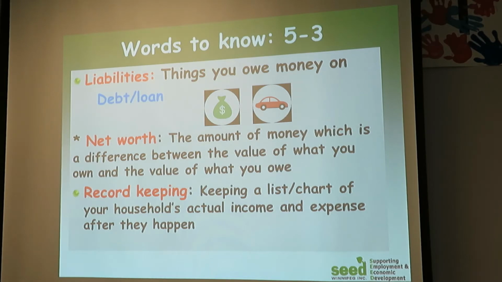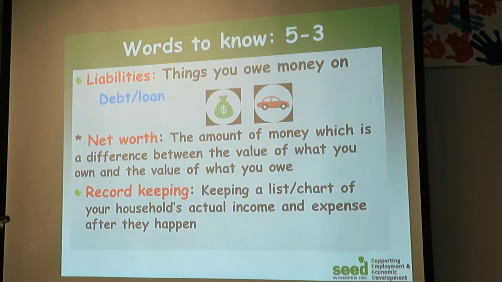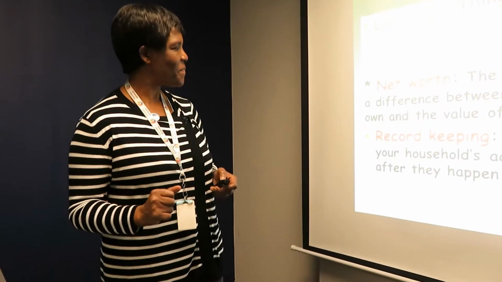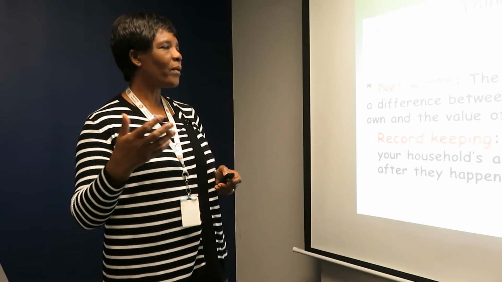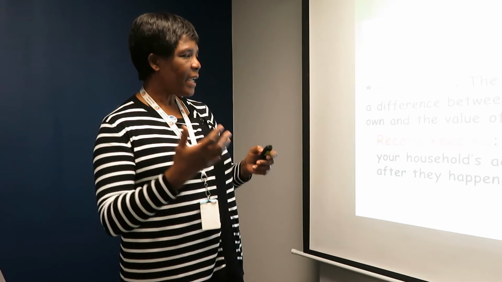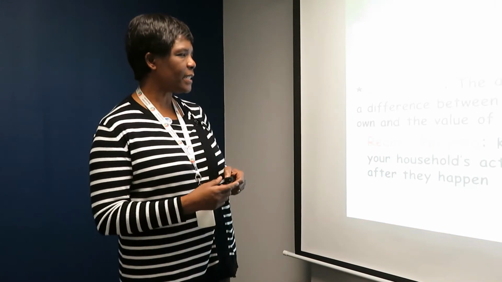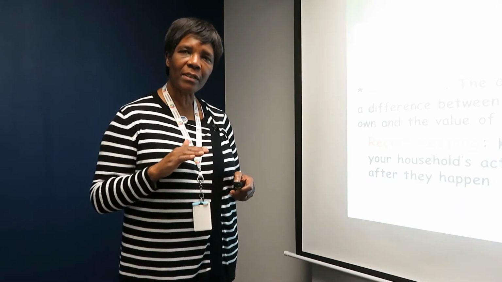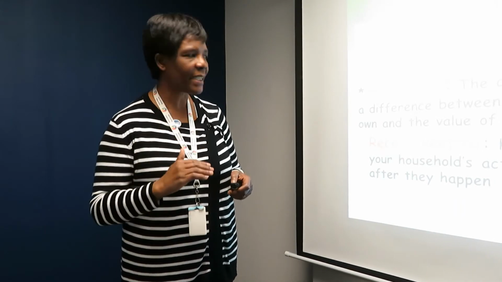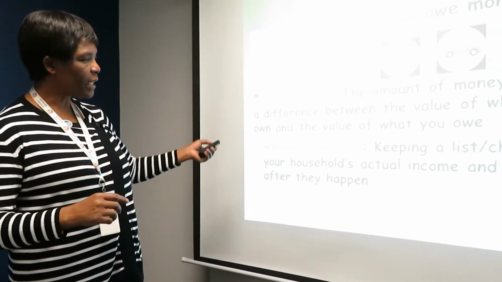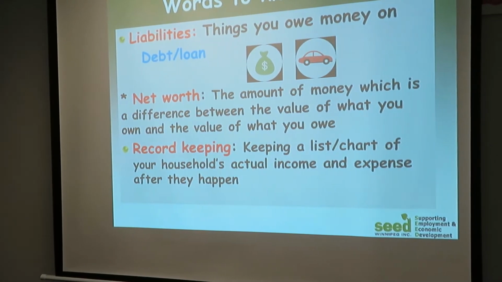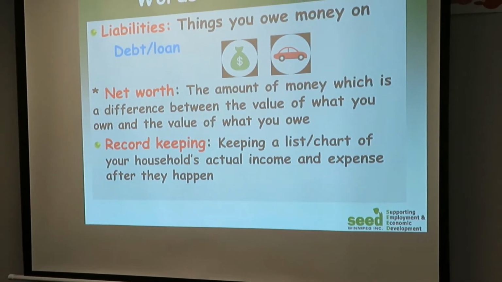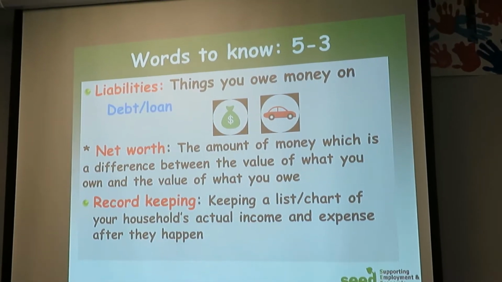Record keeping. You see, we are talking about gathering information. So this information has to be kept somewhere. Record keeping is keeping a list or information about income and expenses. We can have them on a list, or we can organize them in a chart. This means that all information about money, income, expenses, are listed somewhere. They are recorded so that we can see where they are written.